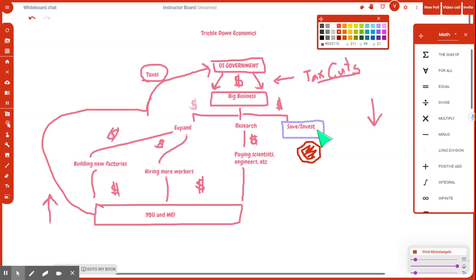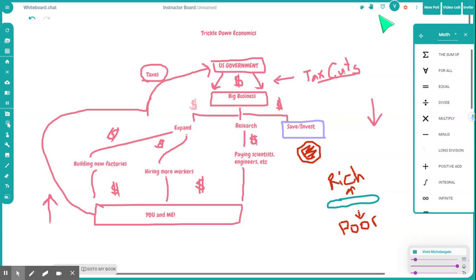So what trickle-down economics does is it widens the gap between the rich and the poor. The rich are going to get richer, and the poor, which in this instance, right, is you and I, because we are not at the top of this economic pyramid, this gap is just going to get bigger and bigger and bigger. And this is the failure of trickle-down economics, that most of the money goes to savings and never makes its way down to you and I.